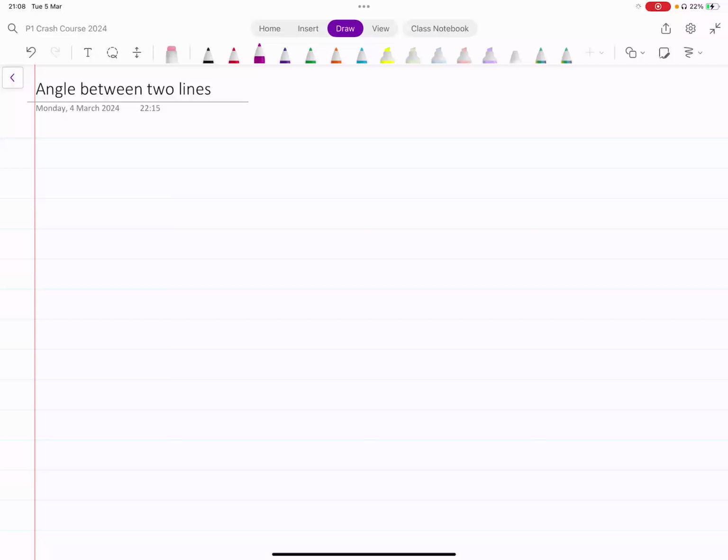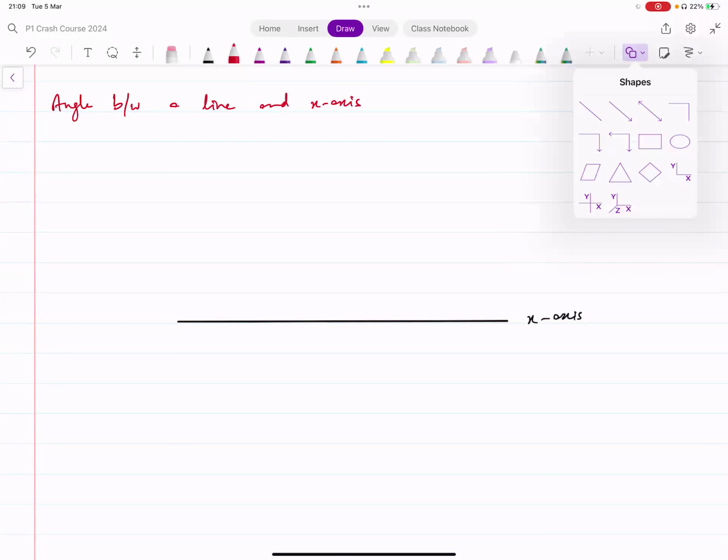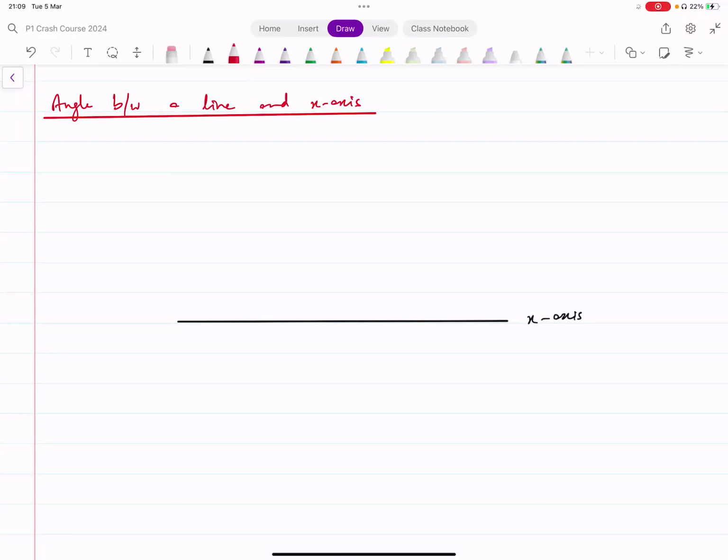Okay, now let's say we have a line that's the x-axis that goes like this. So this is the x-axis. First of all, let's simplify this problem and say, for now, we're looking for the angle between a line and the x-axis. That's the first thing that we want to look at. Let's see how we can find this first of all.